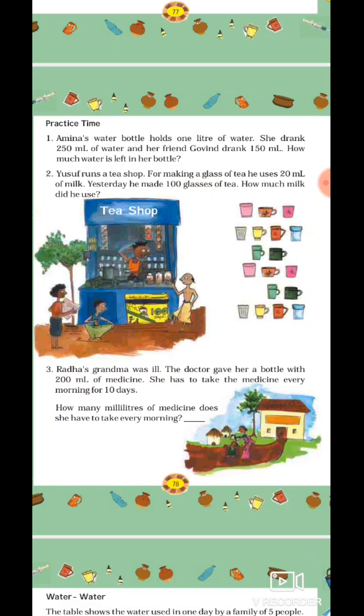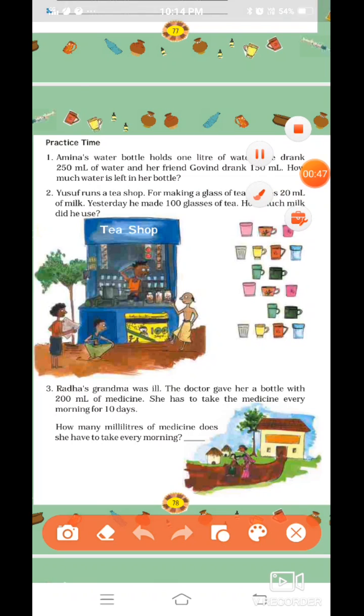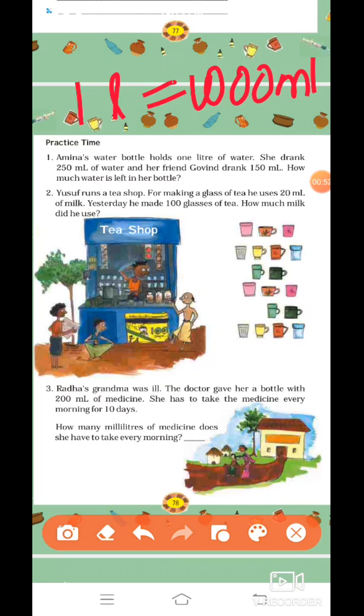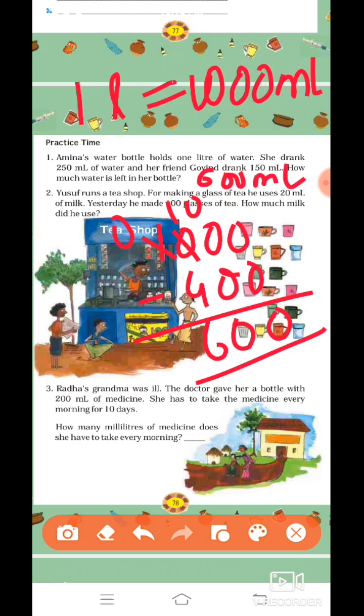Now what is the question asking? How much is left? Now 1 liter means 1000 ml. Now from this 1000 ml, 400 ml is drunk by Amina and Govind. So how much is left? 600 ml of water is left.